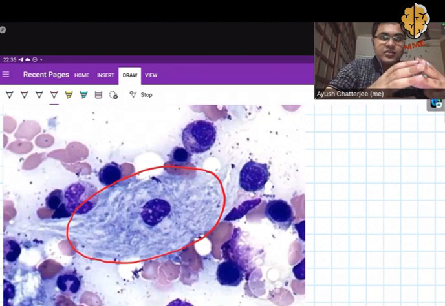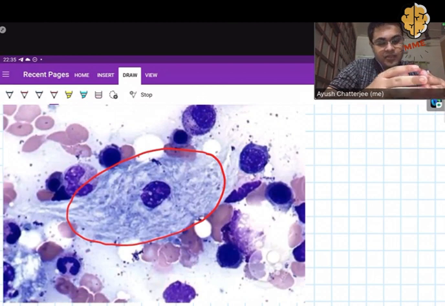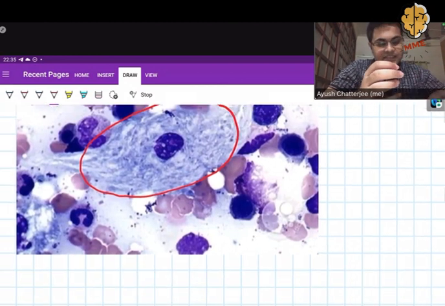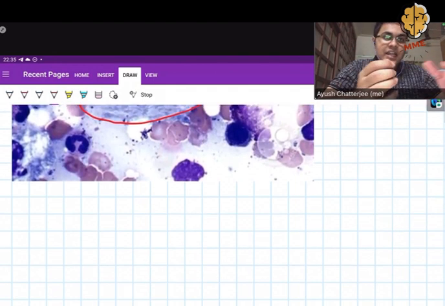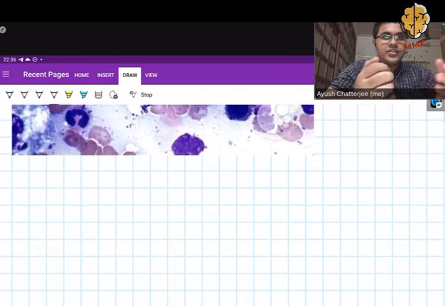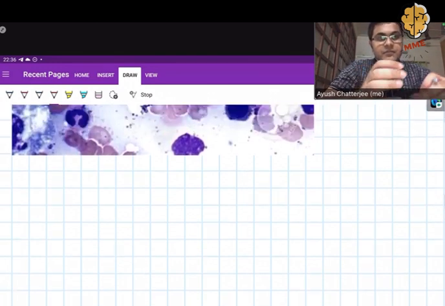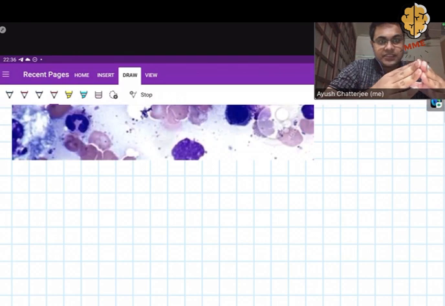Once the Gaucher cell is formed, it will accumulate in certain tissues. From common sense, we can say that as Gaucher cells are derived from macrophages, these cells will mainly accumulate in those tissues which contain macrophages. Now, most of the organs or tissues in our body have these cells. I am going to give examples of three main tissues: the bone, which has the osteoclast, the spleen, and the liver, having the Kupffer cells.